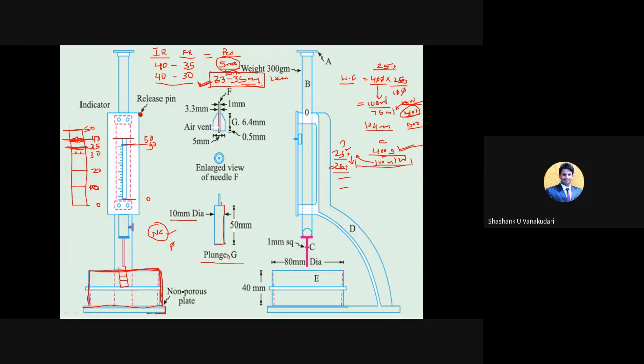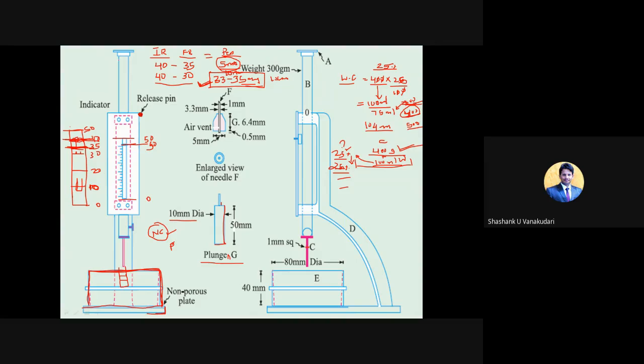Is this clear? Is there any doubt? How are you going to calculate the normal consistency? You know how to take the reading. Initially we should fix this at 40. That is fixed. And then once you release the pin, it will penetrate. Depending upon the consistency, it will go down. If it is hardened, it will stay at the top surface only. I mean, it won't penetrate much. When it is in a more liquid state, it will penetrate deeper into the cement body.